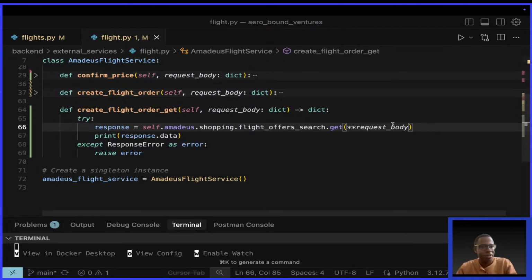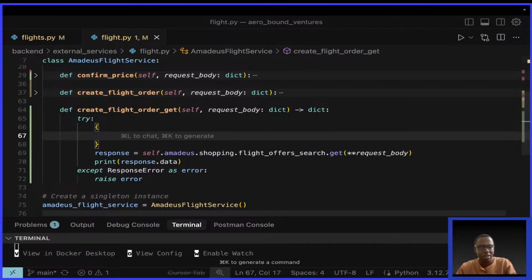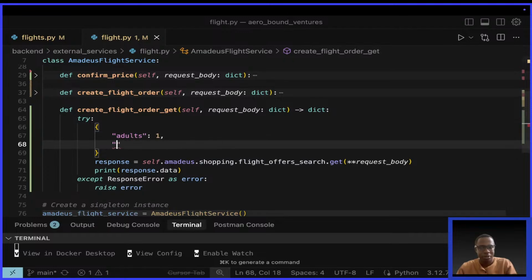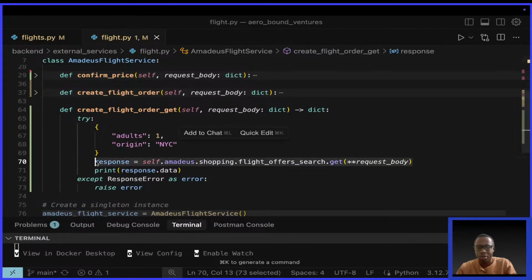What does star star mean? Just to remind you, since it's a dictionary, imagine we're going to have something like this. We have, for example, adults: 1. Maybe origin. Imagine there's something called origin location code, maybe you're in New York, something like that. So ideally, how would you call this?